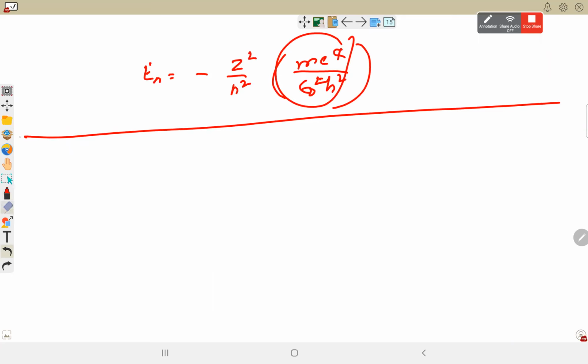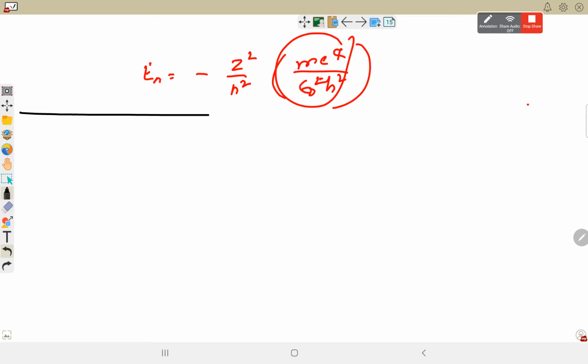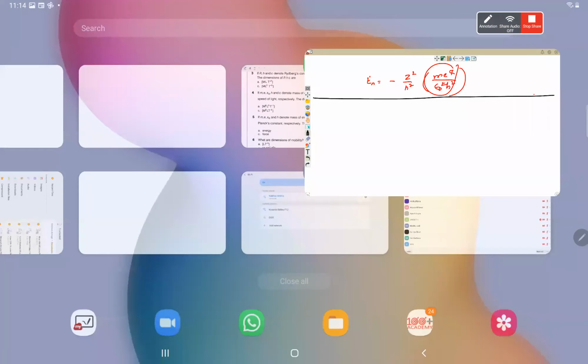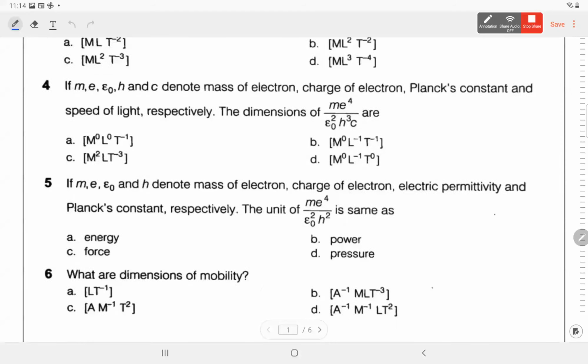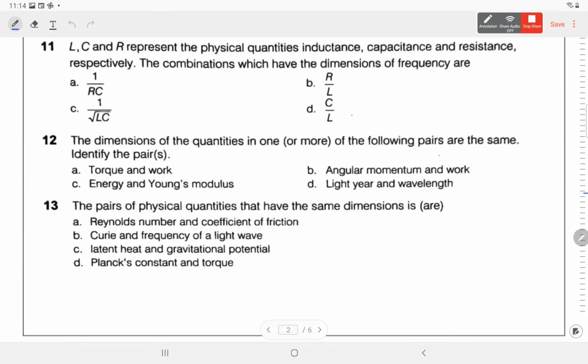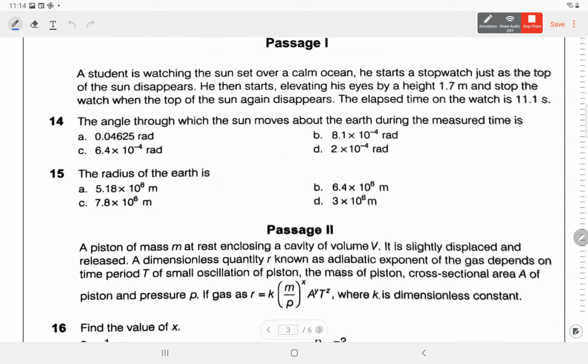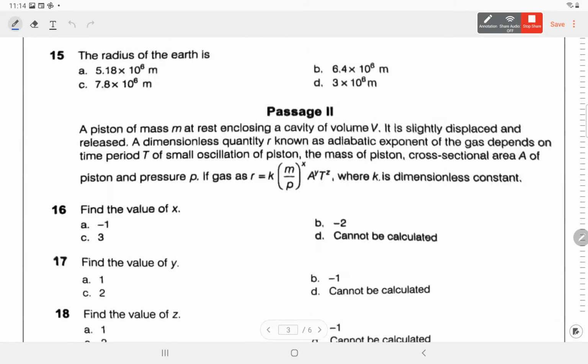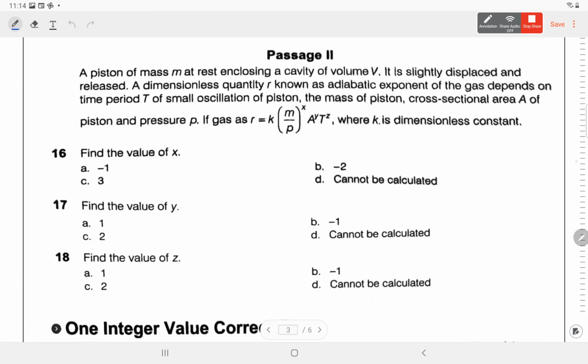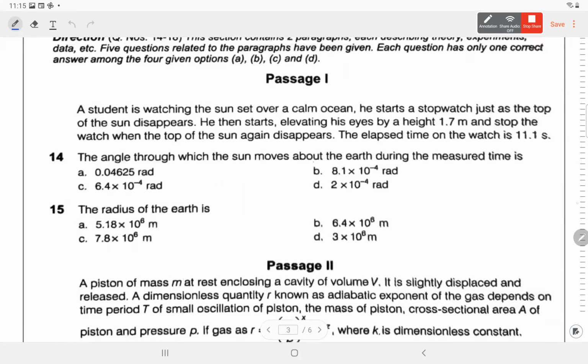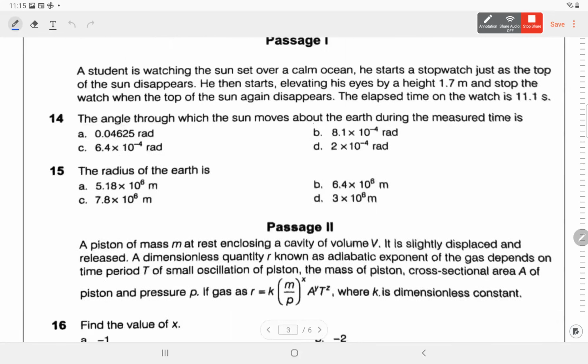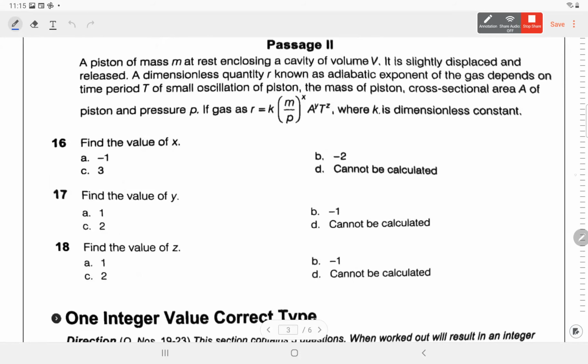ठीक है, यस. You can use both the methods, only difference will be the time. If you remember that formula, then obviously you can solve it very quickly. Dimension का जो second application होता है, that is to derive an expression of any unknown physical quantity. किसी भी नए formula को हम derive कर सकते हैं with the help of dimension, like this one. न्यूटन ने बहुत सारे फॉर्मूले ड्राइव किए थे विद द हेल्प ऑफ डायमेंशन. If we figure out which quantities it depends on, then we will first assume a formula.